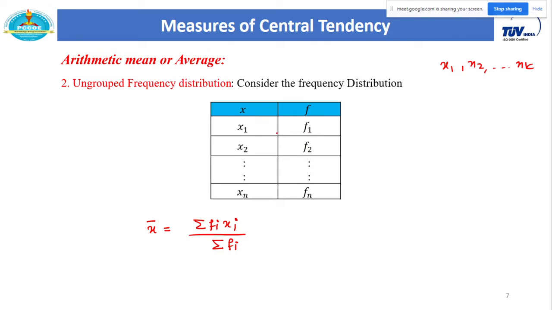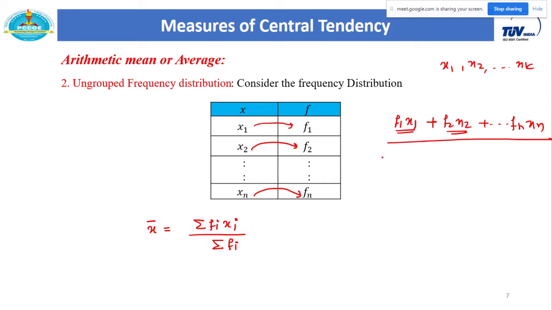Okay. So here in this data, as we know, x1 is repeated f1 times, x2 is repeated f2 times, xn is repeated fn times. So how do we add all our observations? f1 x1 covers all the x1, plus f2 x2 covers all the observations of x2, and plus fn xn covers all the observations of xn. So this is the sum of all observations, and the whole is divided by the total number of observations.